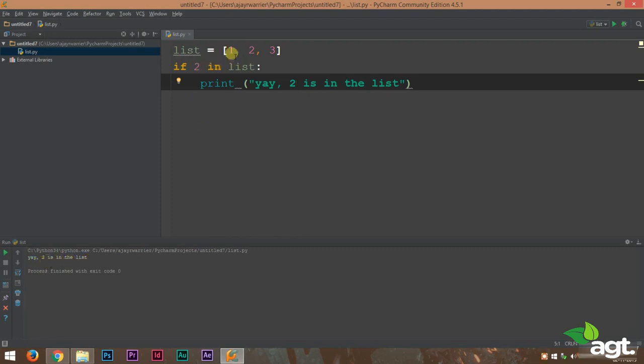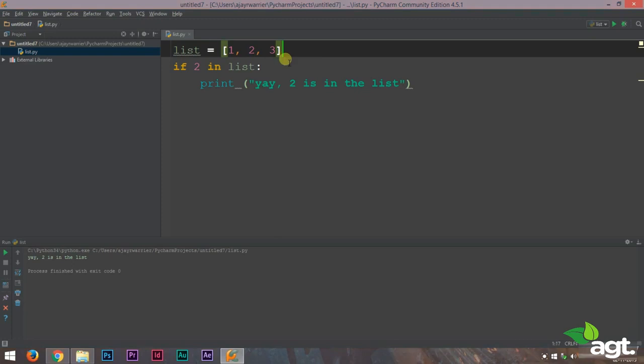So in this case, we made a list of 3 numbers. And if 2 is part of that list, it will print, yay, 2 is in the list. So this is how we can use conditional statements in list. That is a very fun feature about list, and this can come very handy at times. So basically, if the element is part of the list, then the condition body will be executed. In this case, it will print out yay, 2 is in the list.